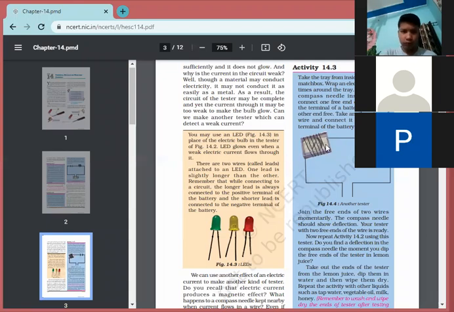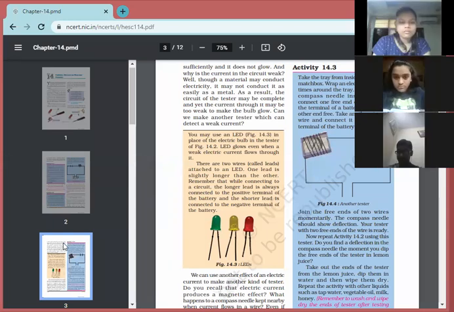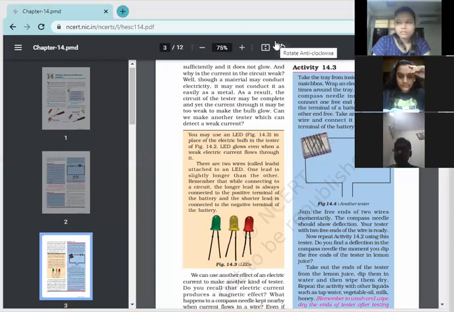if the compass shows a deflection, what does it mean? That electric current is flowing through it. So electric current also gives a magnetic effect. So electric current has two effects, heating and magnetic. Already we have learned these two effects. Now here we are going to study the chemical effect. Okay, continue the chapter, activity 14.3.